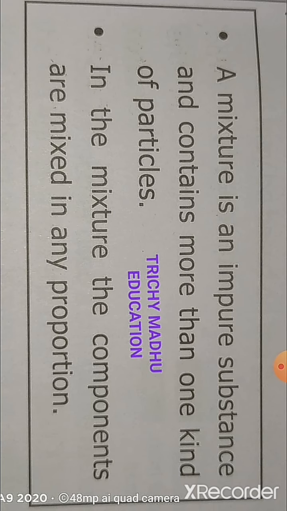A mixture is an impure substance and contains more than one kind of particles. What is a mixture? A mixture is an impure substance and contains more than one kind of particles. When it is an impure substance, it is called a mixture. In a mixture, the components are mixed in any proportion.